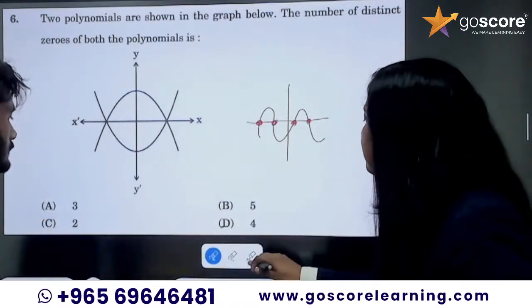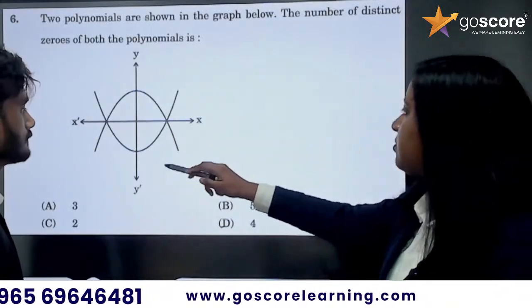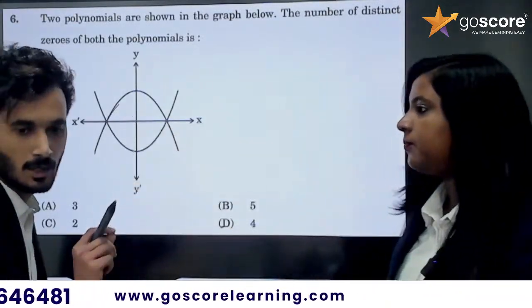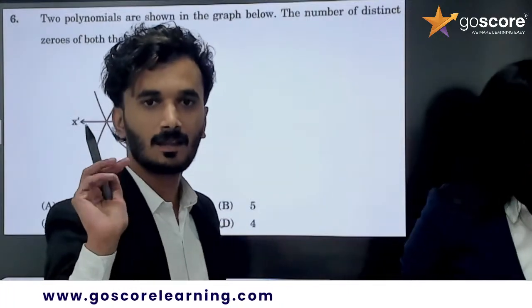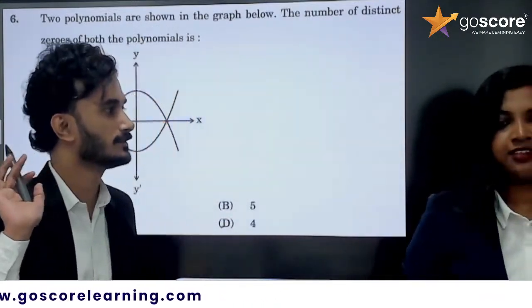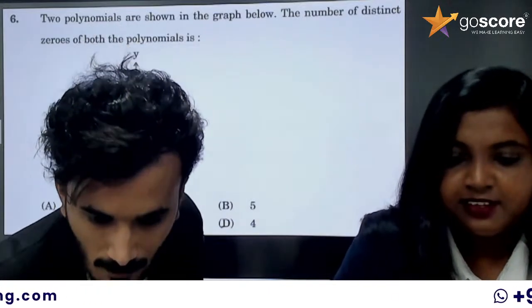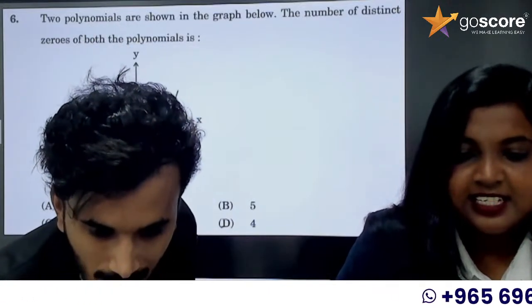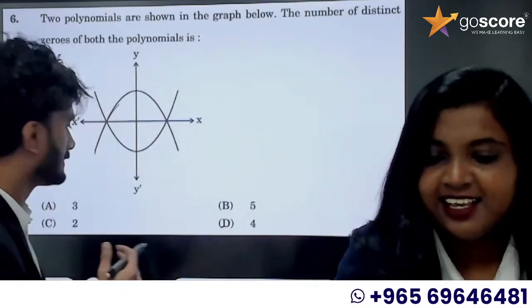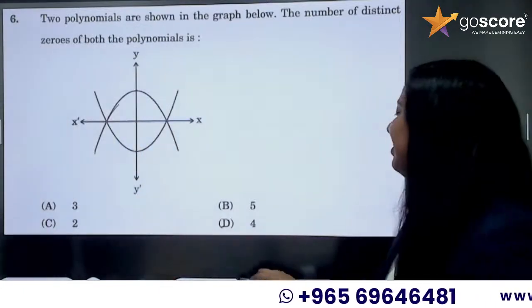So here let us consider this graph. Before that, how many of you got the answer as 4? How many of you got the answer as 4? No one got it? C, option 2, easy. Okay, they already got the answer.